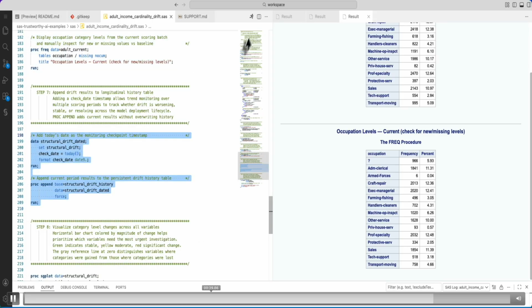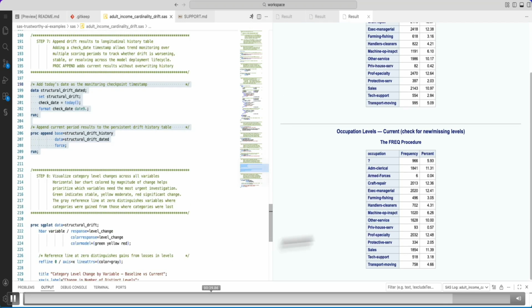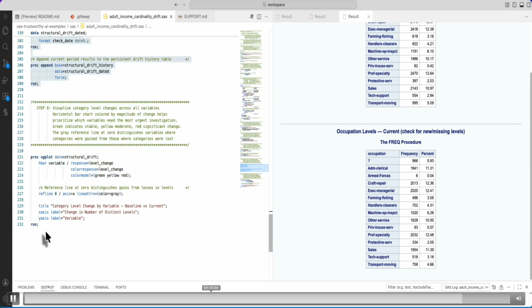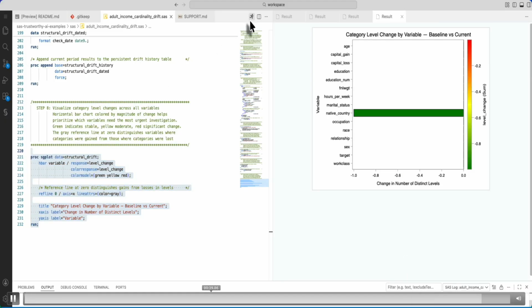I'm just creating a data set of all the changes that have happened and printing it with our fancy SG plot.